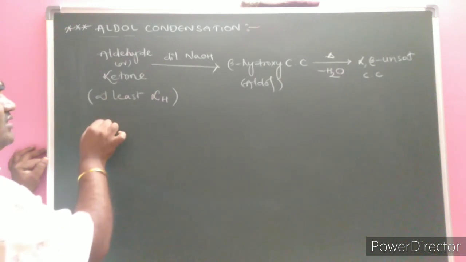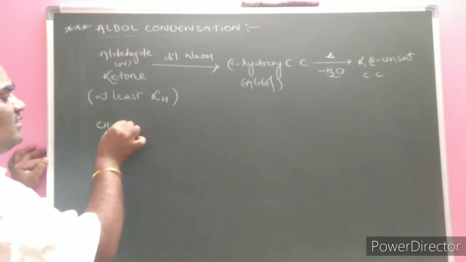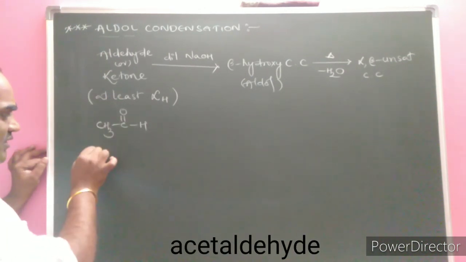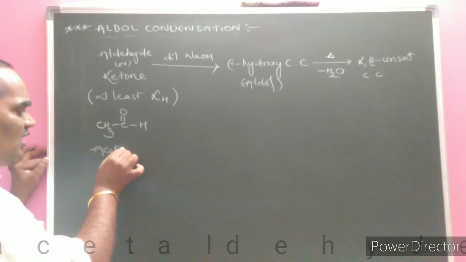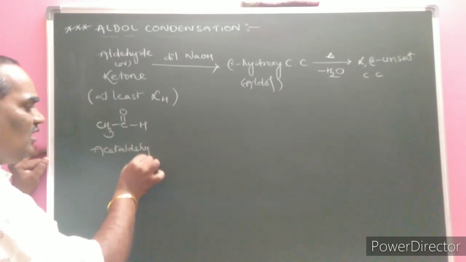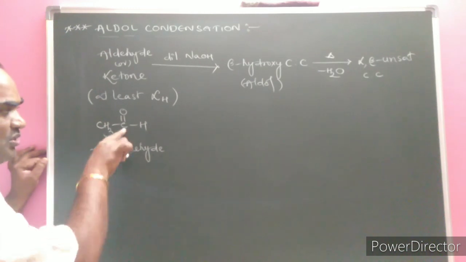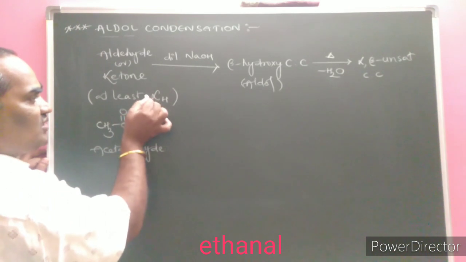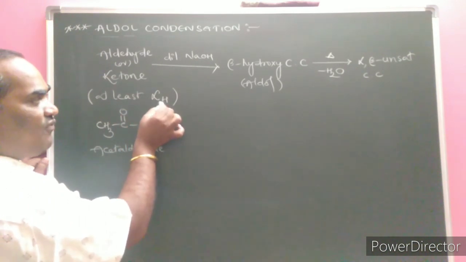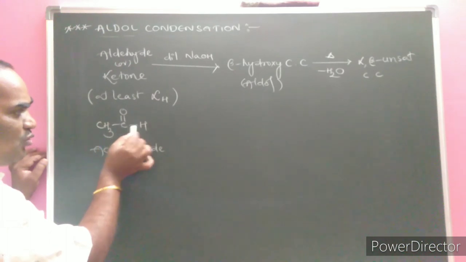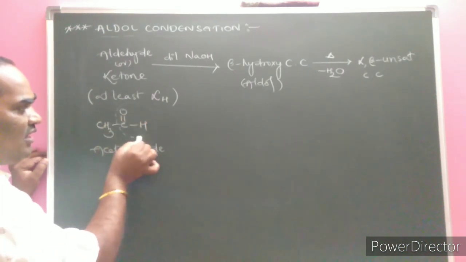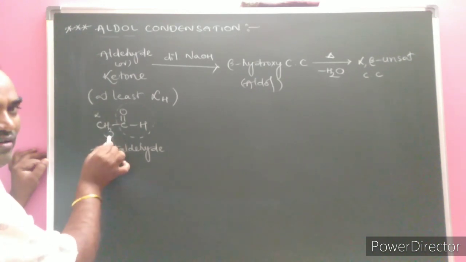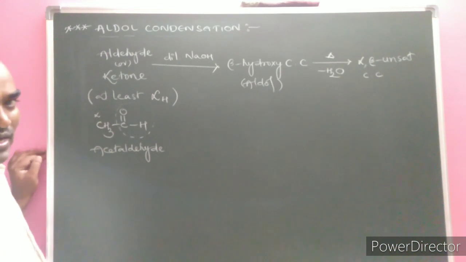Here, first of all, I am going to take for the aldol condensation CH3CHO. What is the name of this one? Acetaldehyde. Acetaldehyde is the common name, and the IUPAC name, with two carbons and an aldehyde, is ethanal. First of all, we need to check the key: are alpha hydrogens there or not? This is the aldehydic functional group. The carbon next to the functional group is called the alpha carbon atom. Alpha carbon atoms carrying hydrogen atoms are called alpha hydrogen atoms.